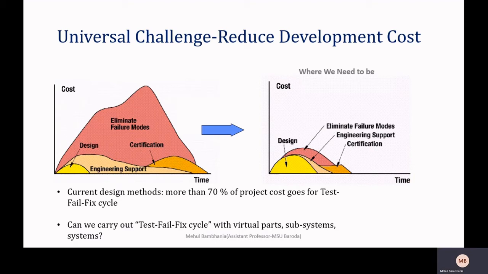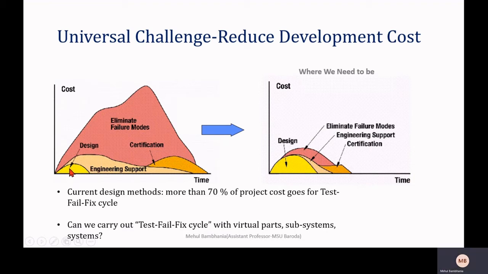The industry has a particular project, and there is a standard process to develop any product and put it into the market. The objective of this graph is to show how much cost and how much time it takes to put any product into the market. Initially, you have to start with the design part, where you must finalize the dimensions of your crankshaft. It takes time as well as cost.